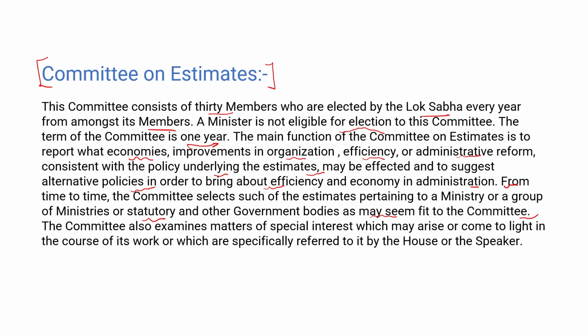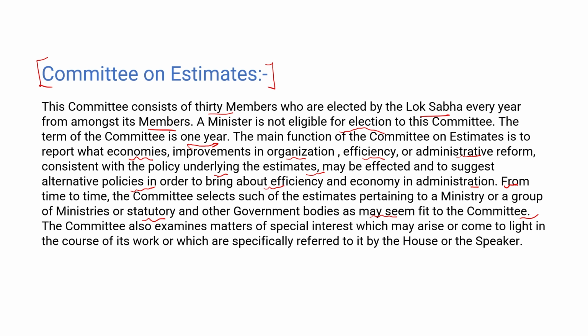So, the Committee on Estimates is a 30-member committee selected for 1 year from Lok Sabha itself. Any cabinet minister cannot be a member of the Estimates Committee. The major function of the committee is to make a report on economic improvement in any organization of India, how India can be administratively effective, and how administrative reforms are part of the Committee on Estimates.